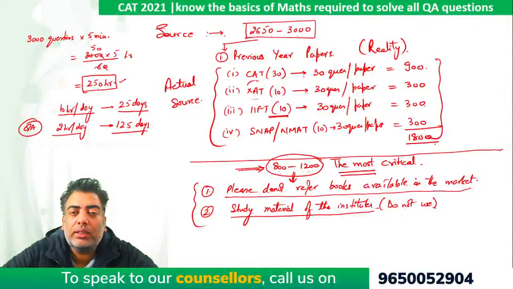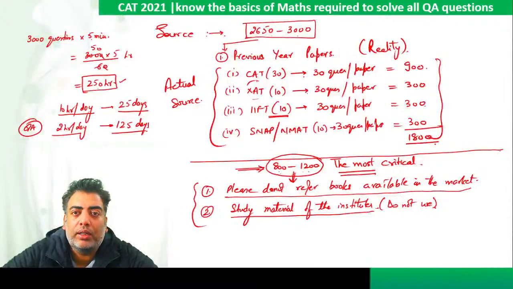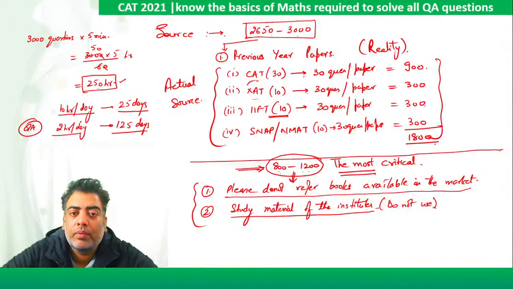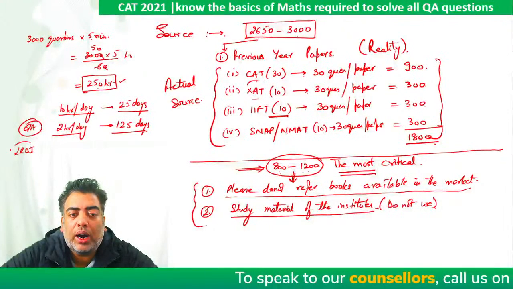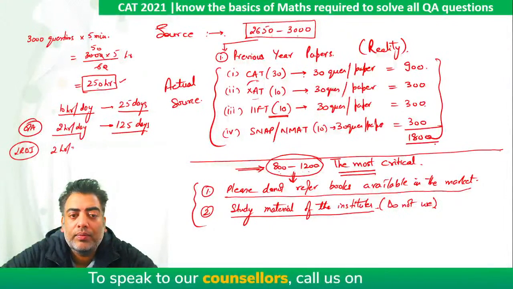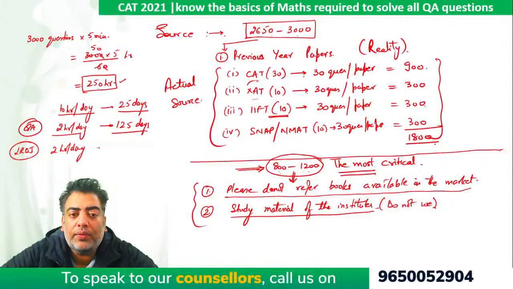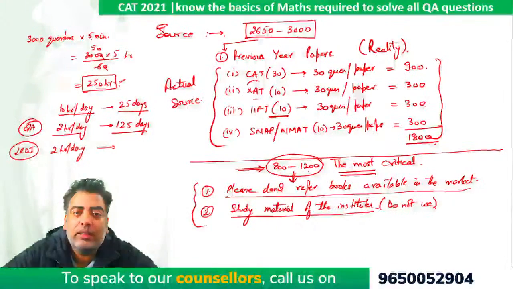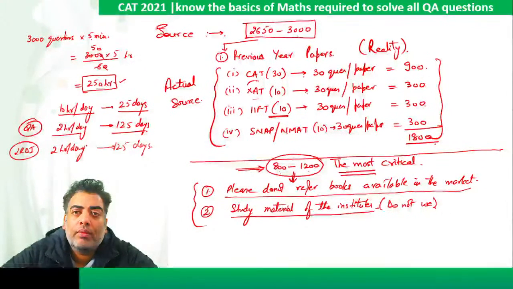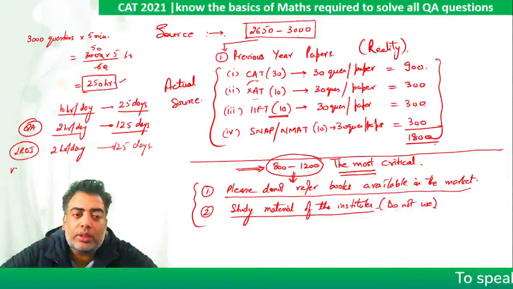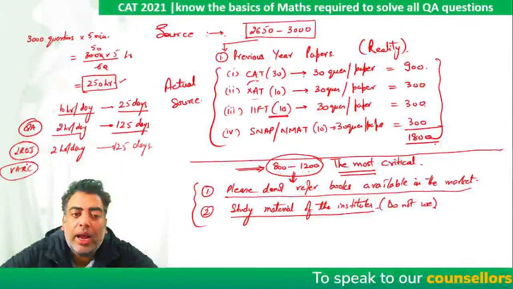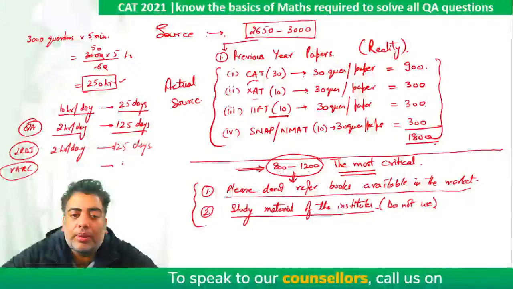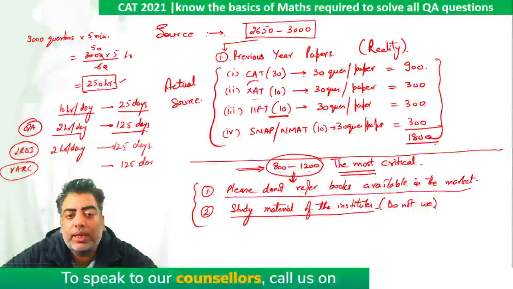These calculations are very, very, very important for each one of us, because then we will be spending another, let's say, 2 hours per day on LRDI. And if my study time is again required to be the same, I need 125 days for that also. Right? If I am going to study verbal ability and RC at the very same rate, again I require 125 days.